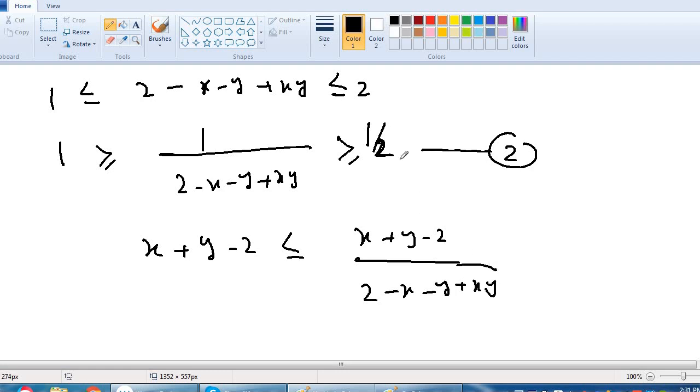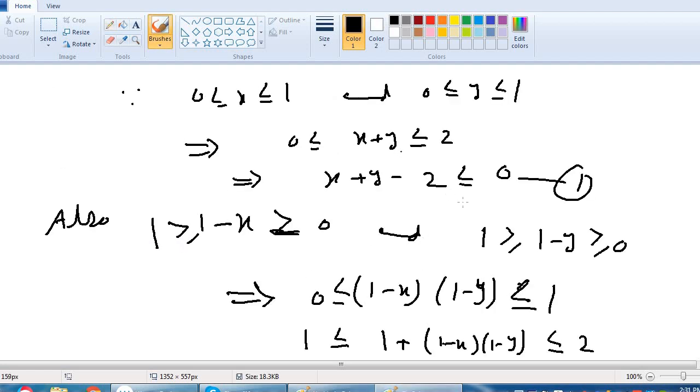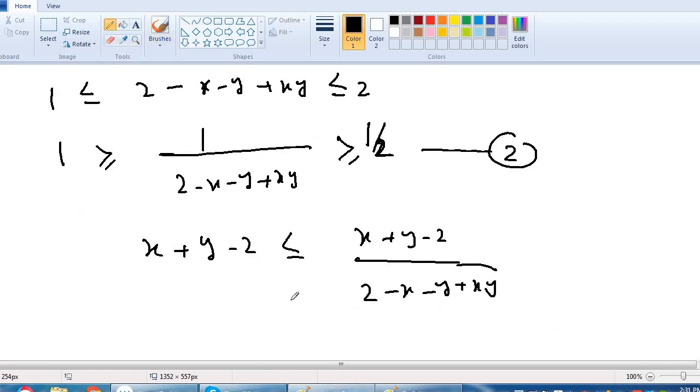We are ignoring the 1 over 2 and just taking the left-hand side as the central value. Since x plus y minus 2 is less than 0, it is a negative value, so it changes the inequality: the greater than or equal to inequality becomes less than or equal to.